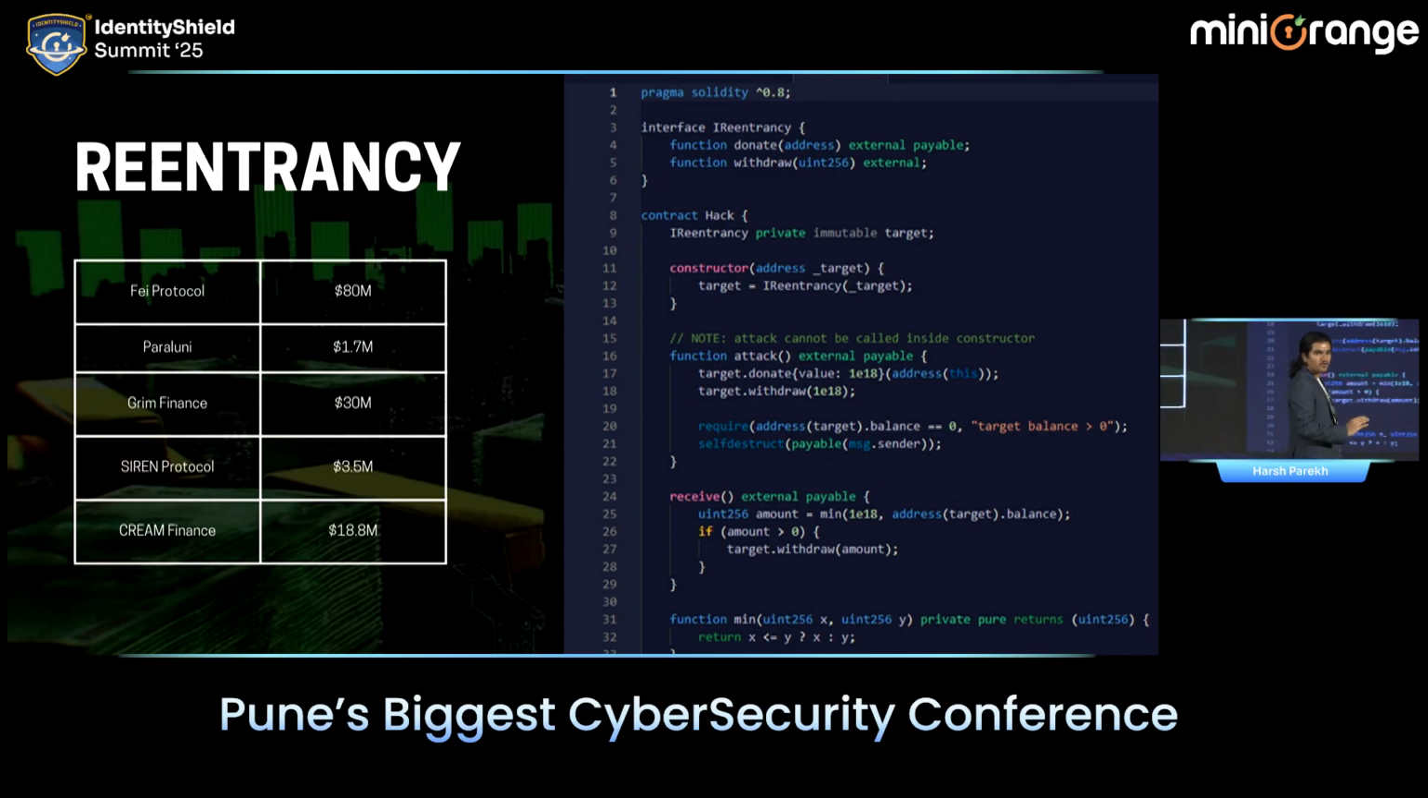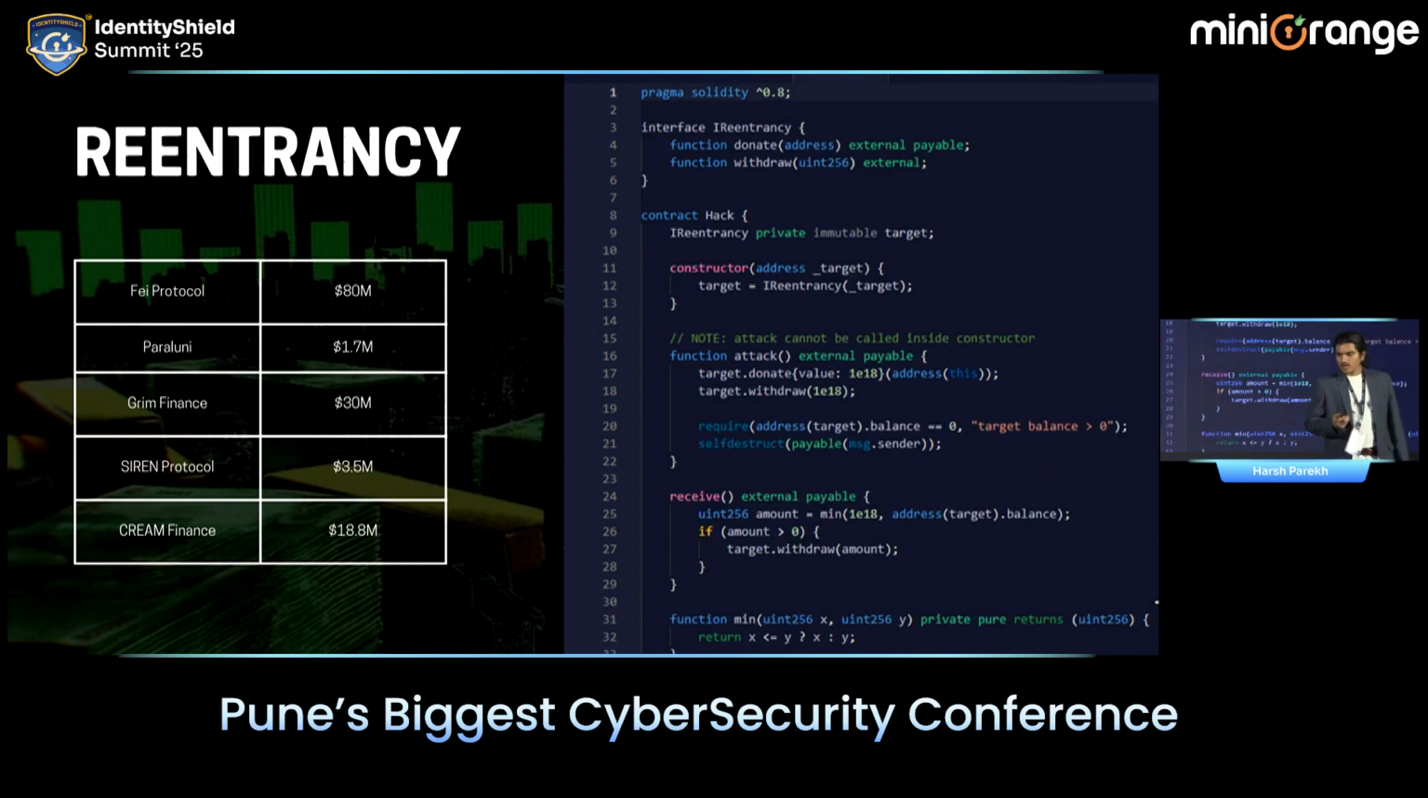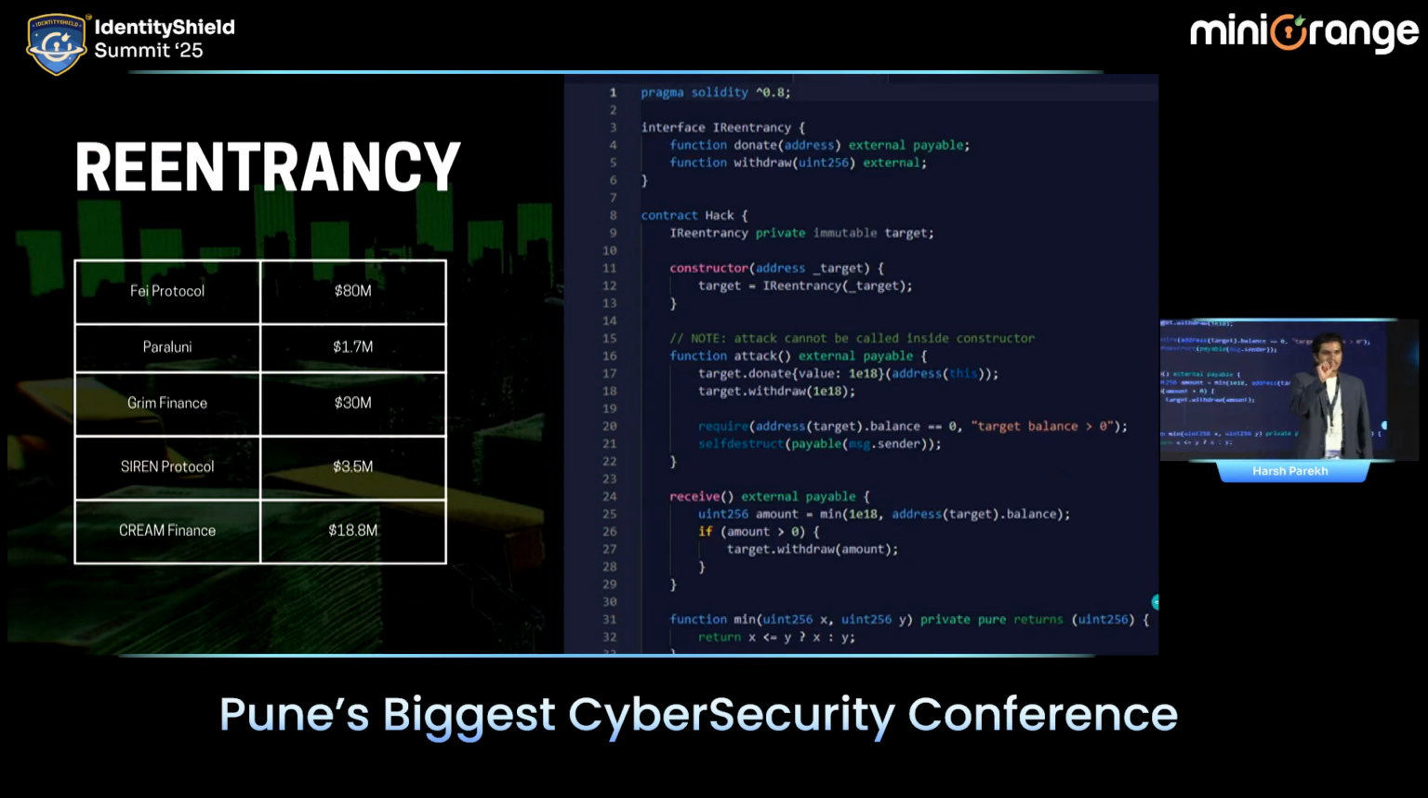आगे के steps बाद में होंगे. If you receive funds, immediately the receive function will be triggered. And मैंने receive function के अंदर क्या लिखा हुआ है? To again call target.withdraw. Again call the withdraw function. So what's going to happen is, what the attacker is going to do is, there is a function attack.